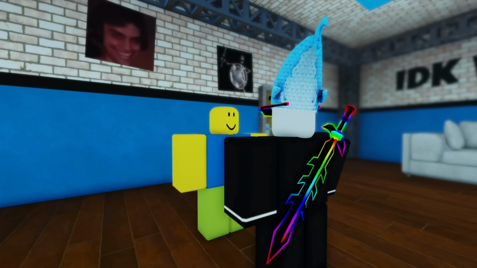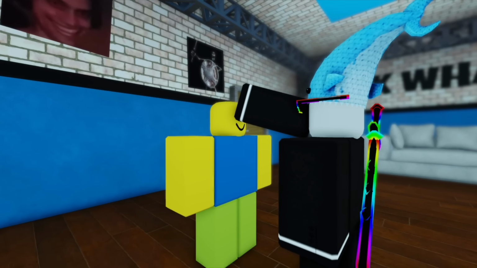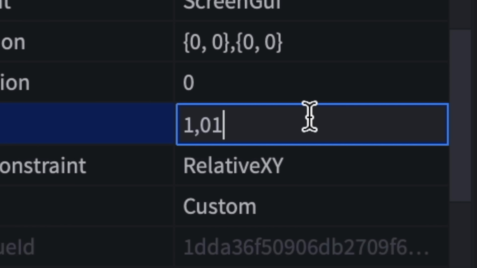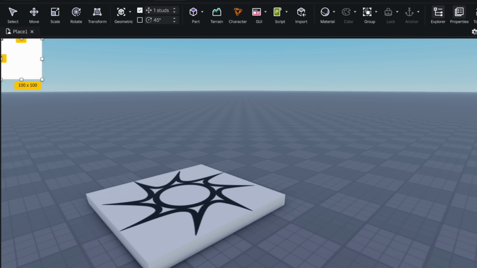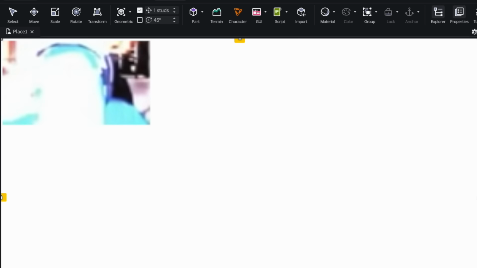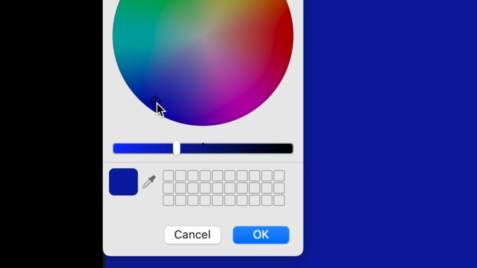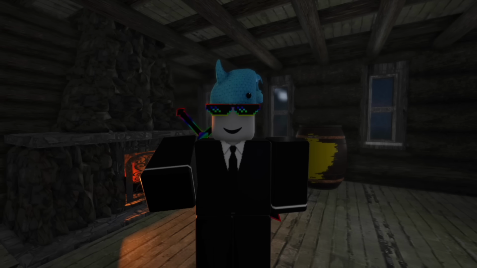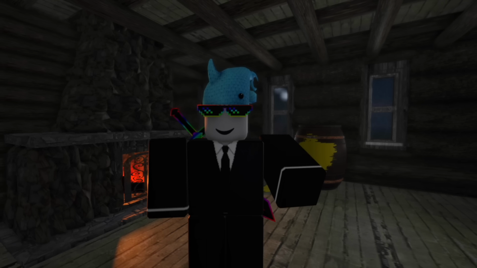Now I just gotta make the player blind by covering their screen with GUI. I go to start GUI, I add a screen GUI, then I add a frame. Now I just gotta set it to be the size of the entire screen, and this should... Maybe I should change the color a little bit. Yeah, that looks about right. Now when I play test the game, all you can see is GUI. It's just blue. Okay, now I just gotta make the inventory system, which I kinda wanna take inspiration from another popular game.